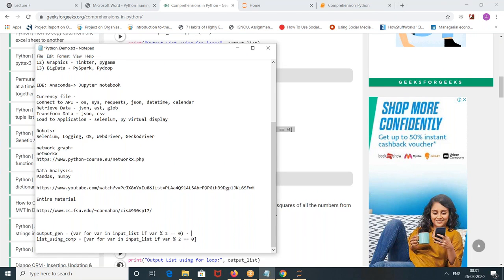This is generator, this is list. The only difference is the bracket representation. When you put it in square brackets, Python understands you are passing a list and it will do the entire memory allocation in a single shot. But when you use round brackets for a generator, it will return one element by one element. So memory allocation efficiency in Python is very good when you use a generator.